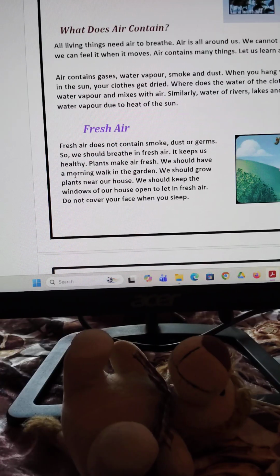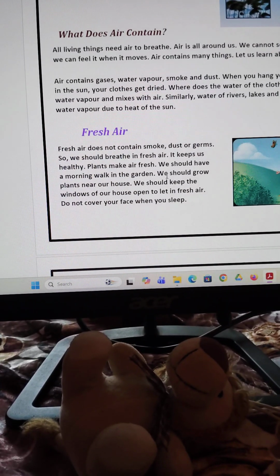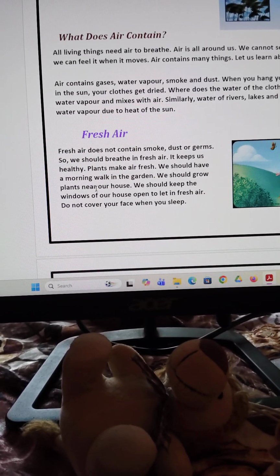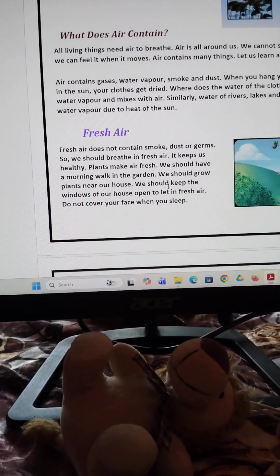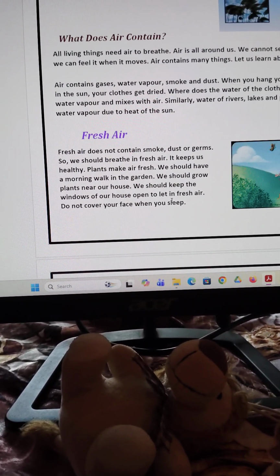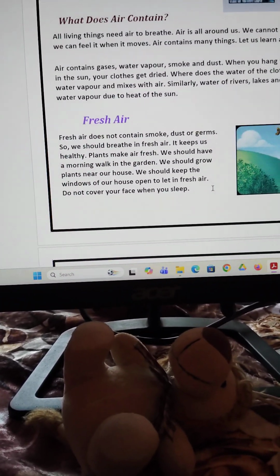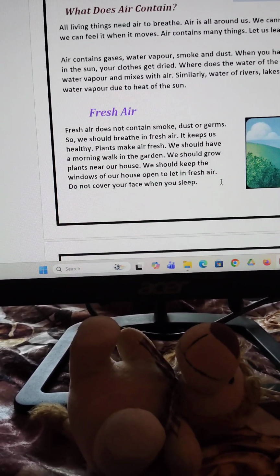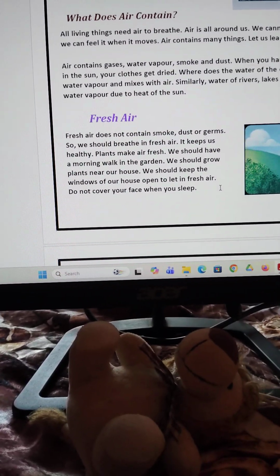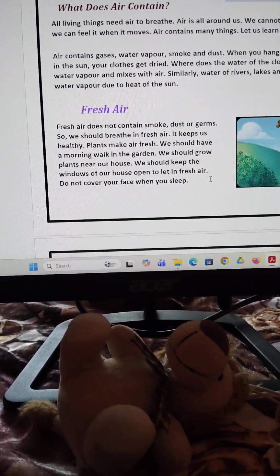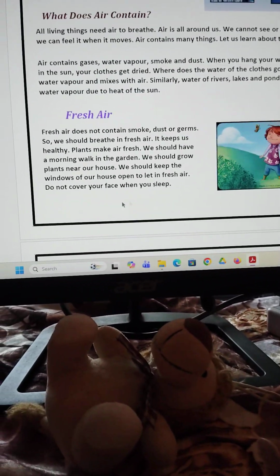We should have a morning walk in the garden. We should grow plants near our house. We should keep the windows of our house open to let in fresh air. Never keep your doors and windows closed all the time, otherwise the house becomes suffocating.